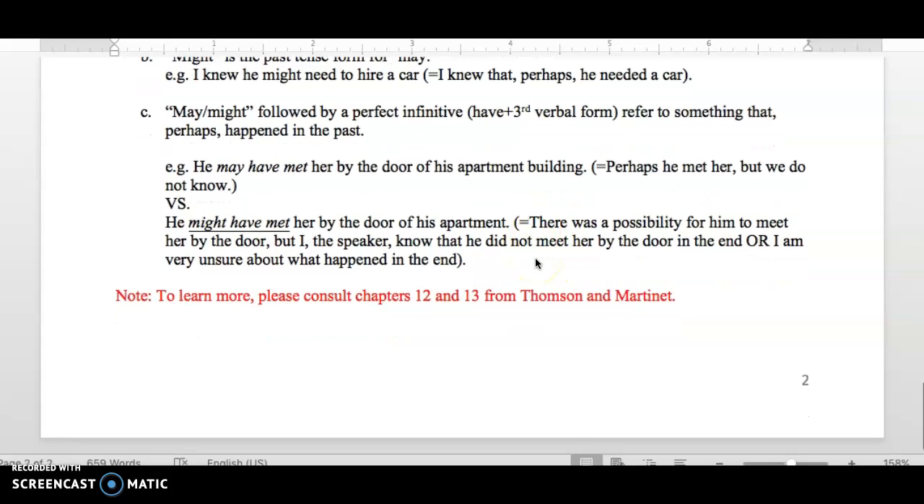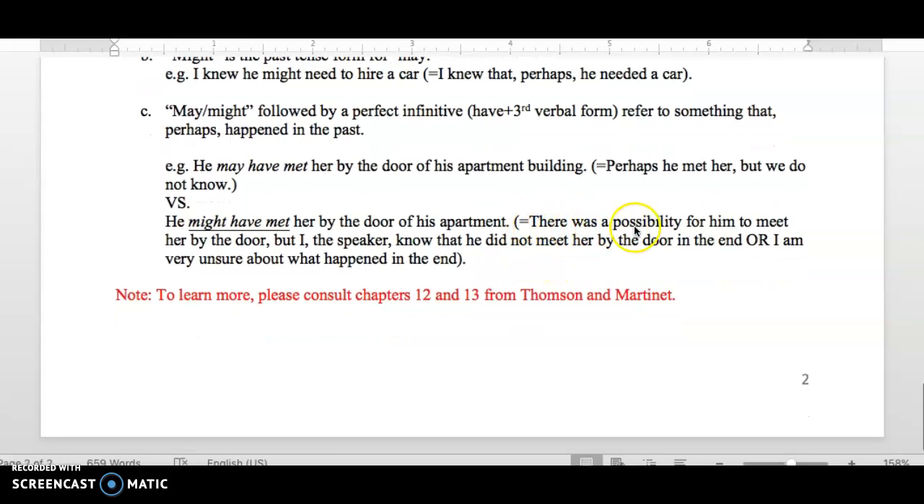For example, this can be translated as this: there was a possibility for him to meet her by the door, but I, the speaker, know that he did not meet her by the door in the end, or I am very unsure about what happened in the end. So if I say he might have met her by the door, I know that he did not meet her. Or I have no idea, but I very, very much doubt that he met her.